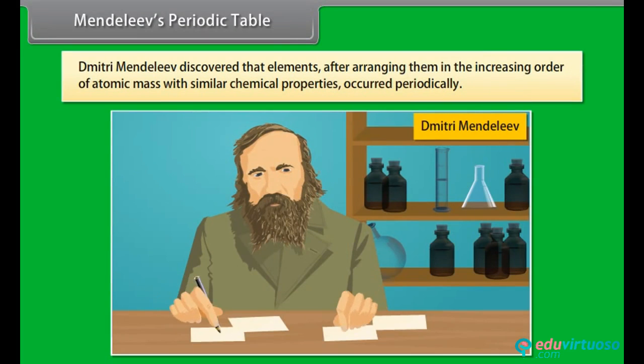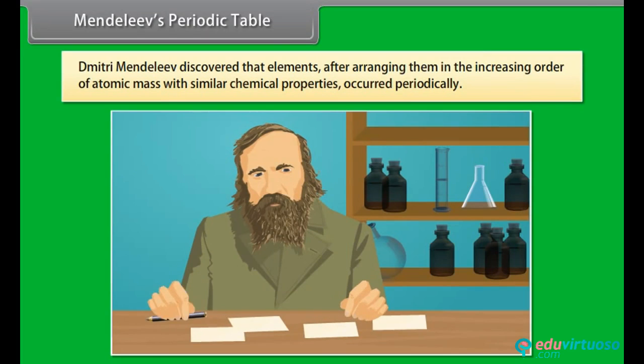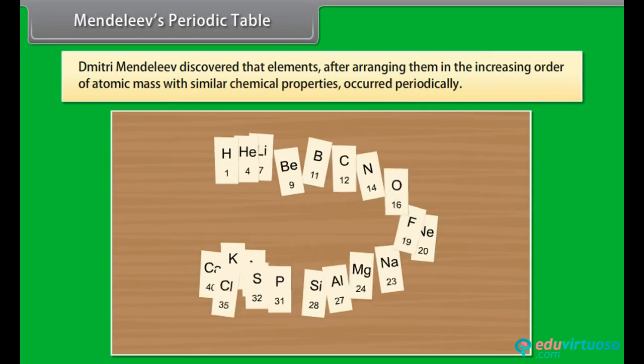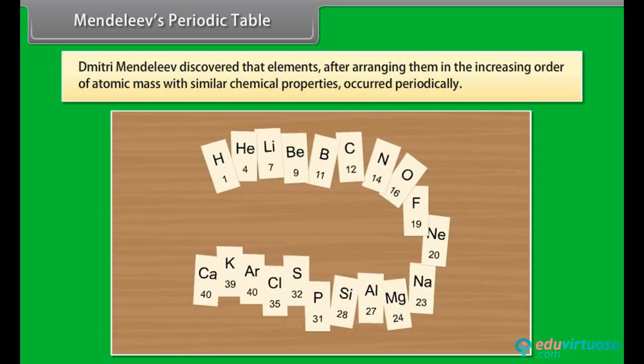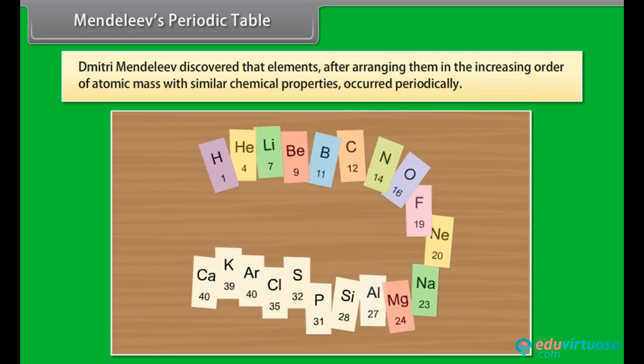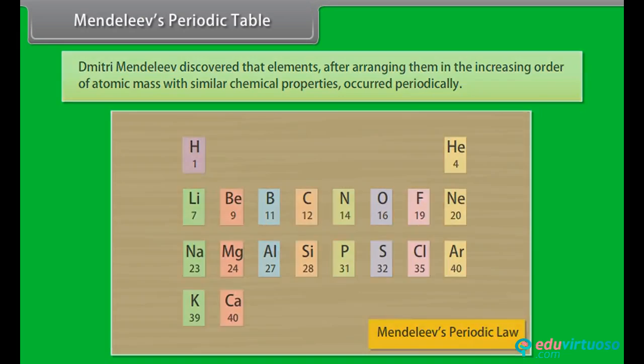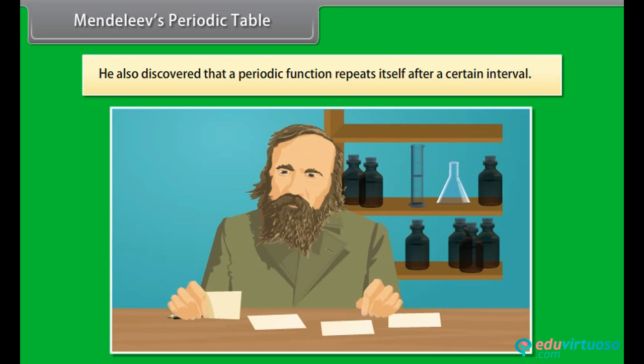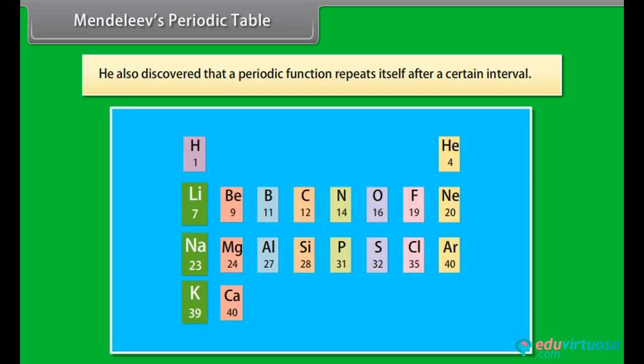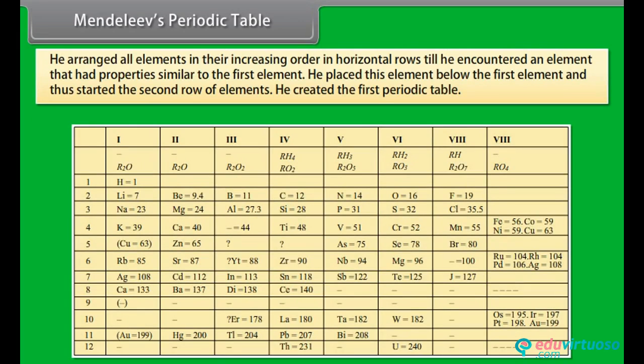Mendeleev's Periodic Table. Dmitri Mendeleev, a Russian chemist, discovered that elements, after arranging them in the increasing order of atomic mass with similar chemical properties, occurred periodically. In 1869, he stated this observation in Mendeleev's periodic law. He also discovered that a periodic function repeats itself after a certain interval. Hence, according to the periodic law, the chemical and physical properties of elements repeat themselves after certain intervals when they are arranged in the increasing order of their atomic mass. A tabular arrangement of the elements based on the periodic law is called a periodic table.